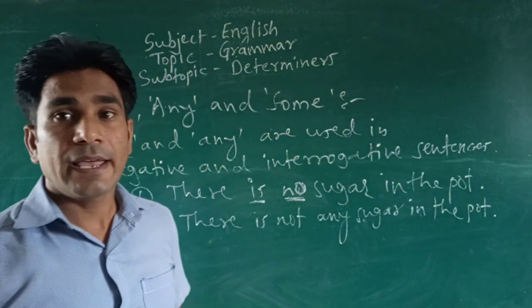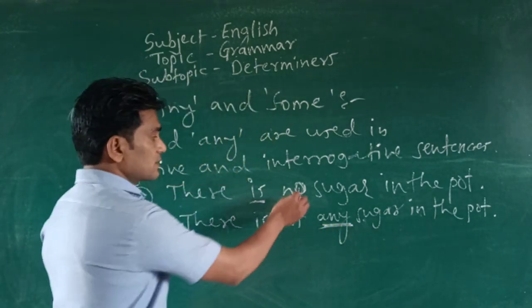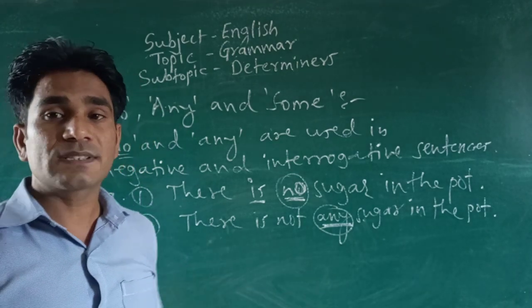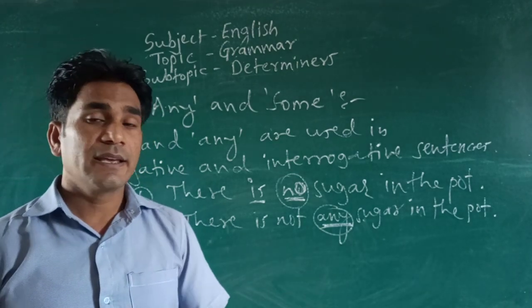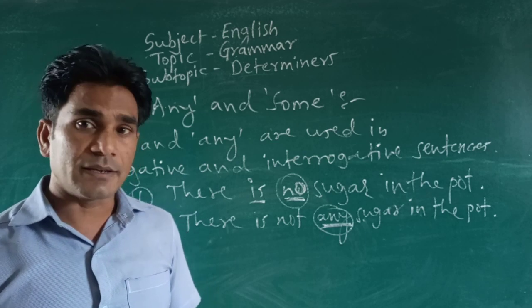So look at the difference between the use of any and no. Such sentences will be asked in examination for either error correction or gap filling.